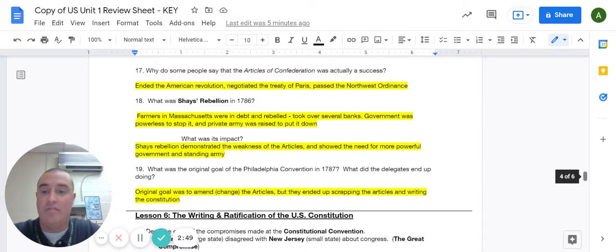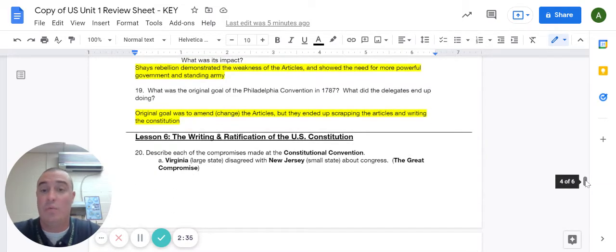Question 18, Shays Rebellion in 1786. This was a rebellion of farmers in Massachusetts who were in a lot of debt. They took over several banks and shut down some courthouses. The government under the Articles was powerless to stop it, and a private army had to be raised to put it down. So the impact of Shays Rebellion basically shows the weakness of the Articles and demonstrated the need for a more powerful government and a standing army.